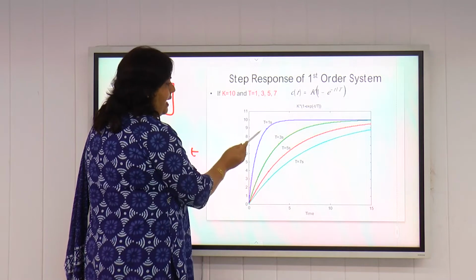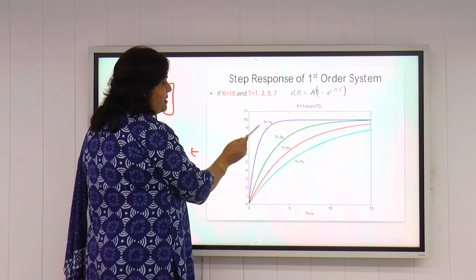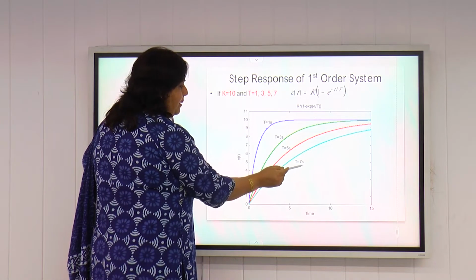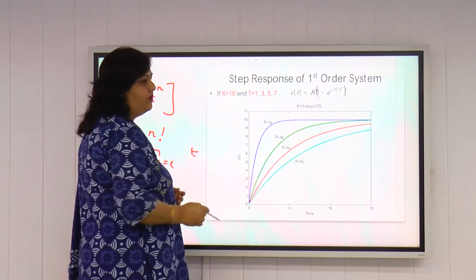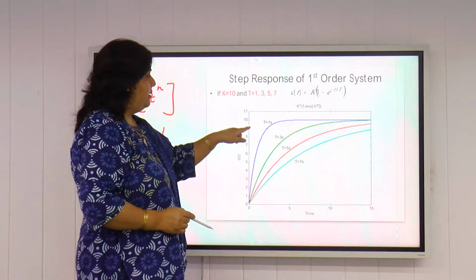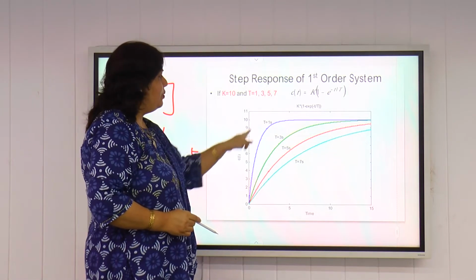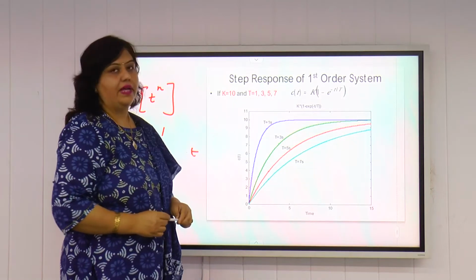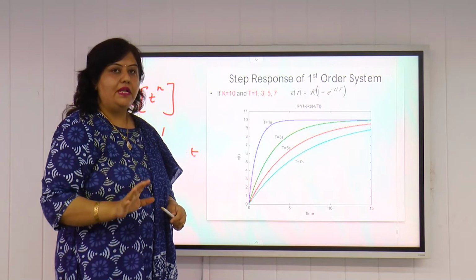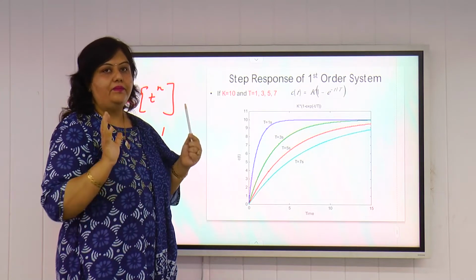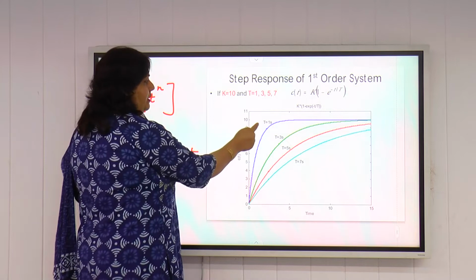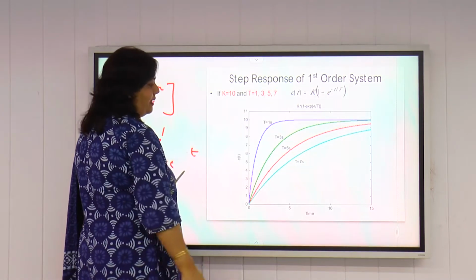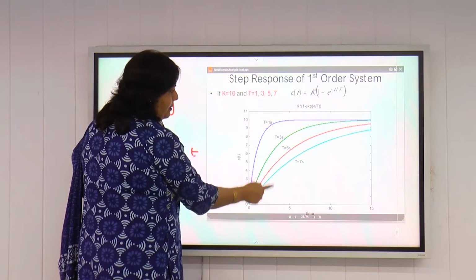But the time constants are different. As we can see, the blue curve has a time constant of 1 second, and the sky blue curve has a time constant equal to 7 seconds. So the lesser the time constant, the more quickly the curve will settle down to the steady state value. This is the physical significance of the time constant. The time constant must be smaller so that the speed of the control system is good. For T equal to 1 second, the system reaches the steady state value at approximately 1 second.